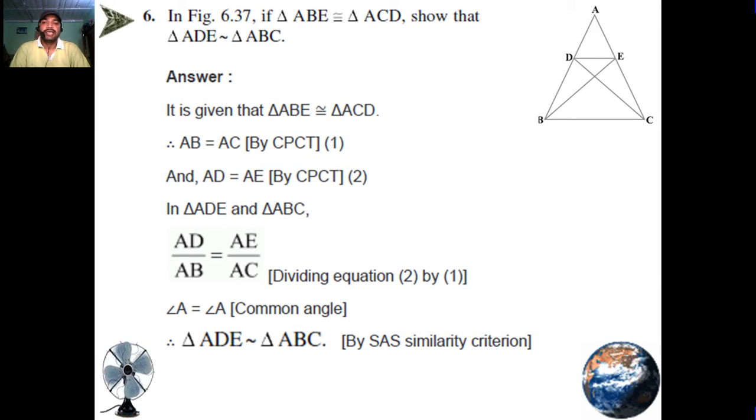In figure 6.37, if triangle ABE is congruent to triangle ACD, show that triangle ADE is similar to triangle ABC. Answer. It is given that triangle ABE is congruent to triangle ACD, that is, AB equals AC by CPCT, equation number first, AD equals AE by CPCT, equation number 2. In triangles ADE and ABC, AD upon AB equals AE upon AC, dividing equation second by first. Angle A is common angle, so triangle ADE is similar to triangle ABC by SAS similarity criterion.